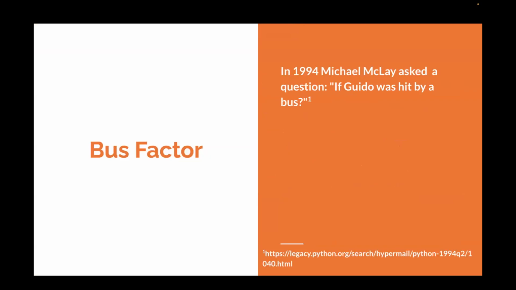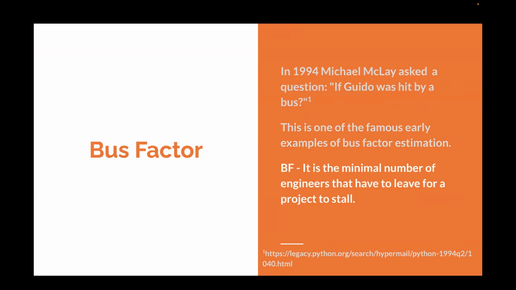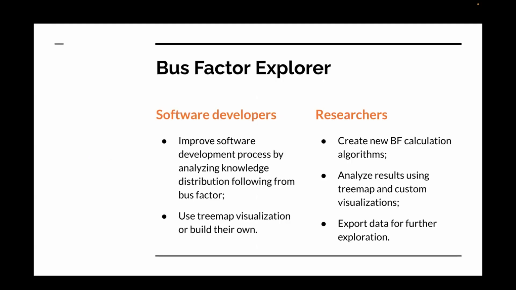First of all, what is Bus Factor? In 1994, Michael McClay asked a question in the Python mailing list: what if Guido was hit by a bus? It's a really interesting question because it's not obvious what will happen to the project if the main contributor leaves it. This is one of the famous early examples of bus factor estimation. Bus factor is a metric that represents the knowledge distribution among the contributors. It is the minimal number of engineers that have to leave for a project to stall.